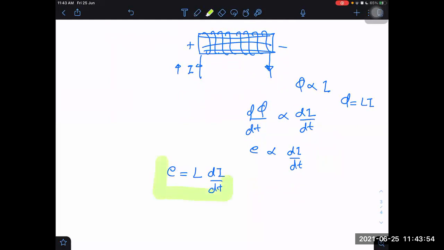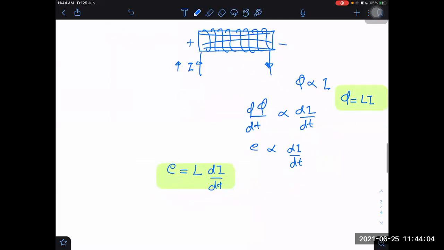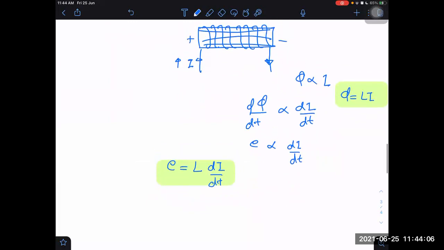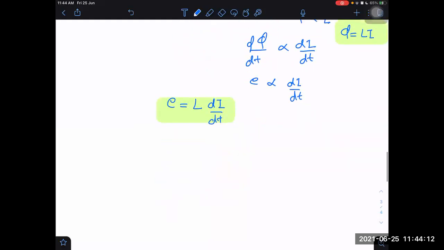So we have learned these two new formulae. E is equal to L into di by dt, and the other one is phi is equal to Li. What is this L? This proportionality constant L is nothing but called the inductance of the coil.